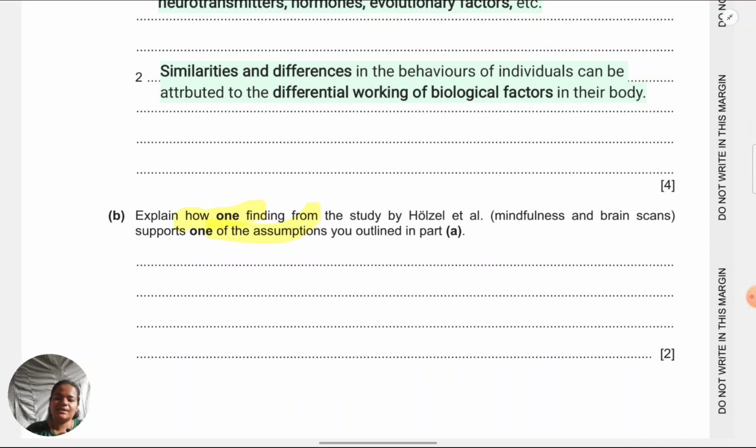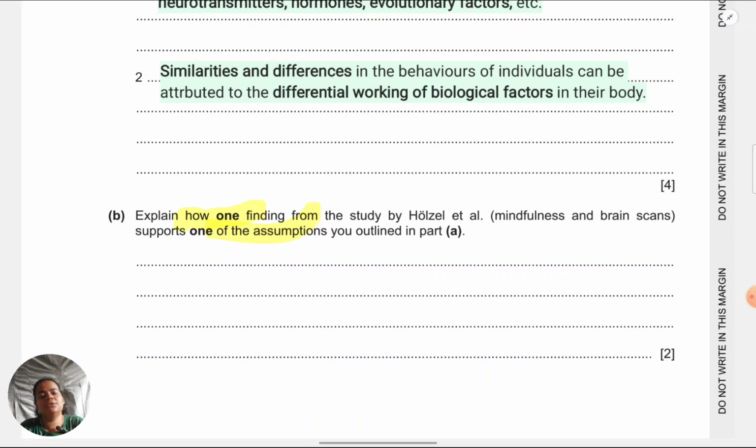As far as Holzel et al. is concerned, when it comes to findings, it's not about the numbers. In that study, numbers are not very important. The brain areas are very important. It's not a hardcore requirement that you specify the brain areas which increased, but to be safe, I would say that you do mention.